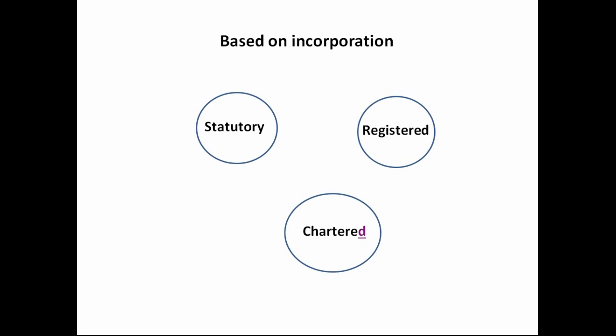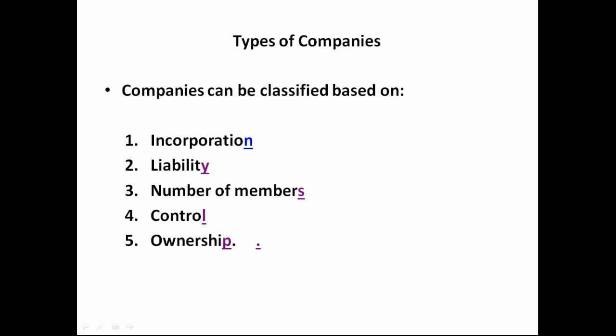Earlier we had the English East India Company, which was a chartered company. Now we don't have a chartered company. It's only for academic interest that we study a chartered company. So there are three types of companies based on incorporation: the statutory company, the registered company, and the chartered company.